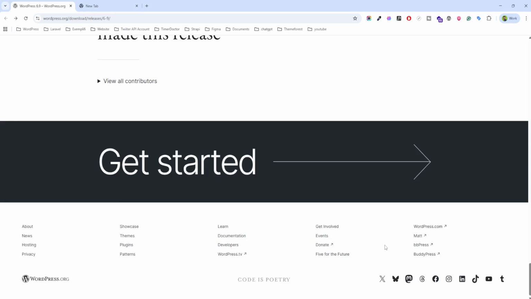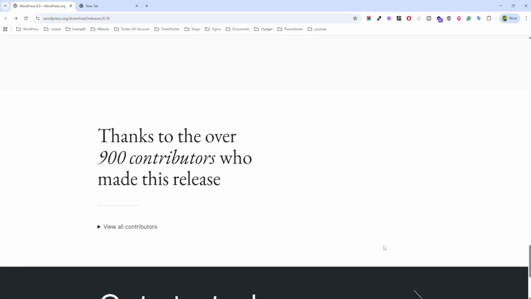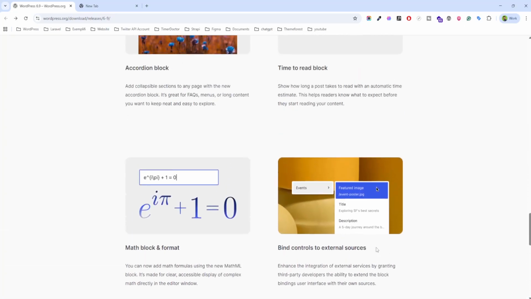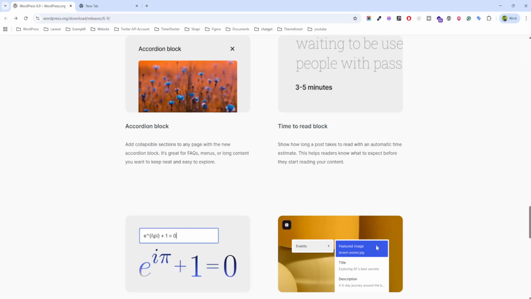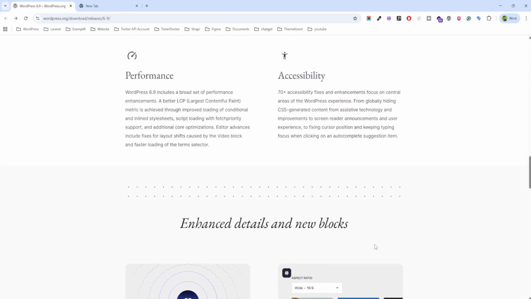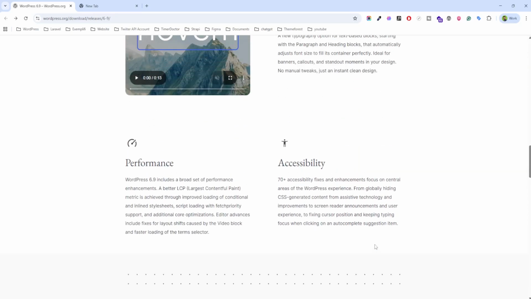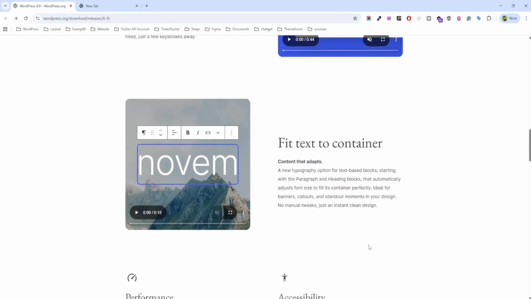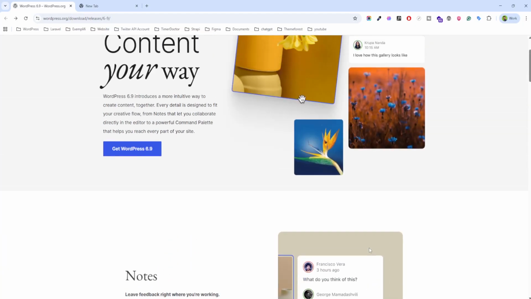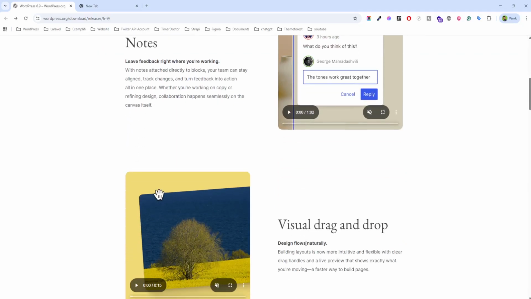In summary, WordPress 6.9 is a major step forward. It is not just about writing and designing content, but also about teamwork, performance and future innovations. Whether you are a blogger, business owner, designer or developer, this update gives powerful features to improve how you work and create online. Step by step, we are discussing what features are coming to WordPress.